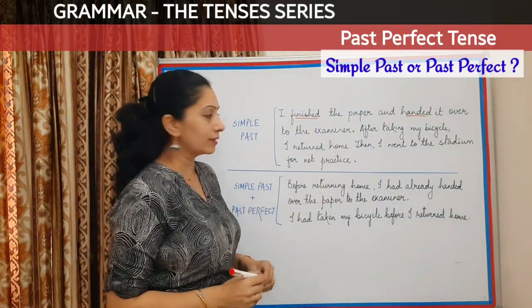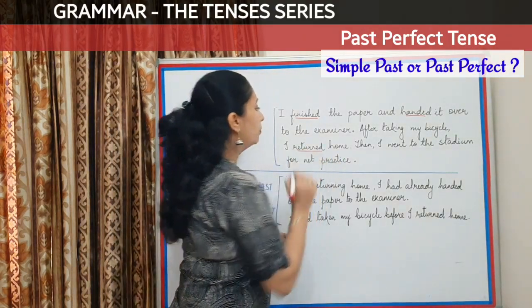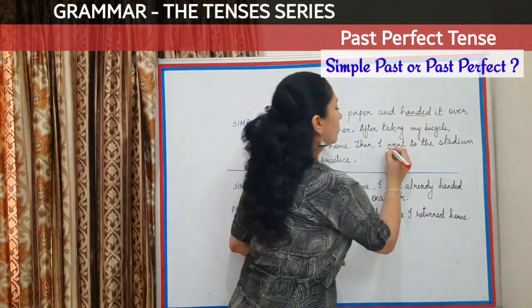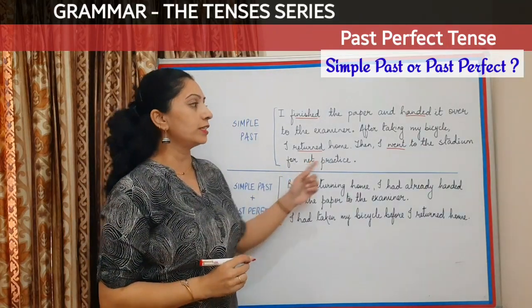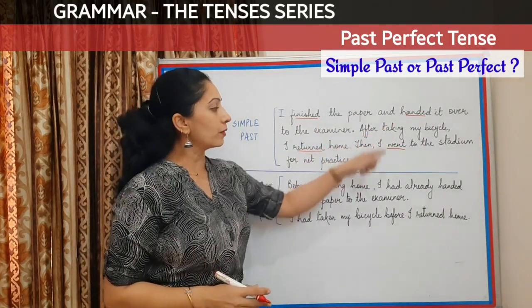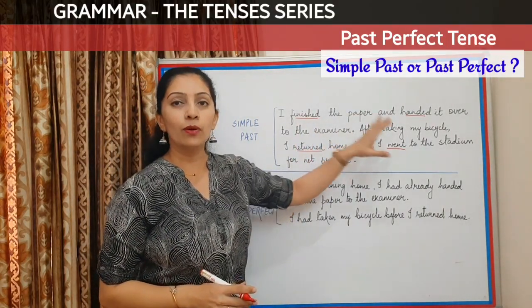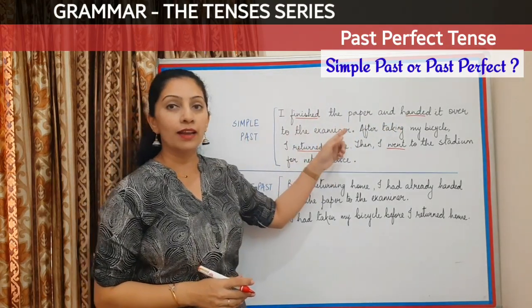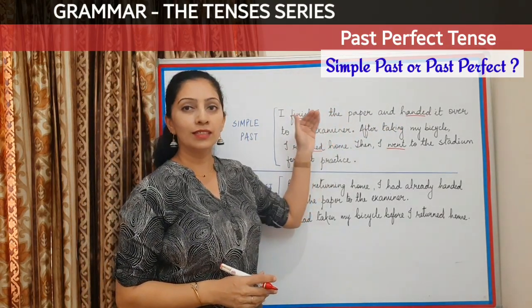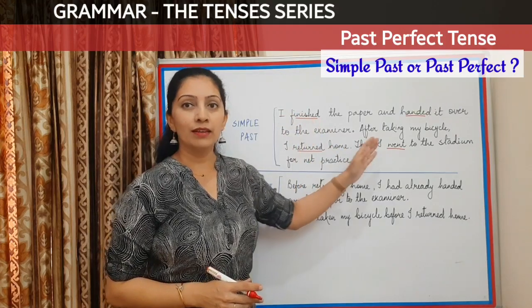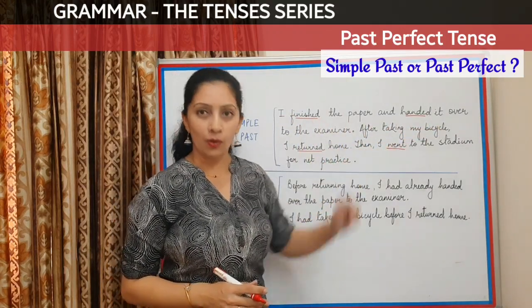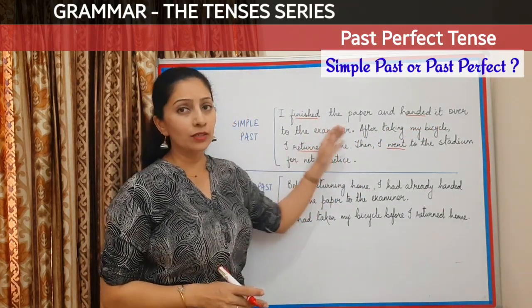After taking my bicycle, I returned home. Then I went to the stadium for net practice. Now if you look at all these verbs, they are all in simple past because I have narrated that incident in the same manner in which the events occurred.